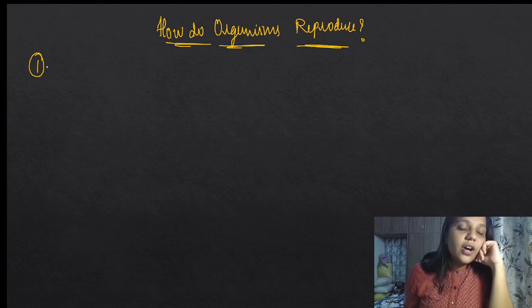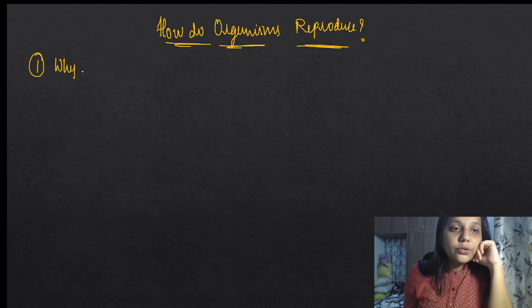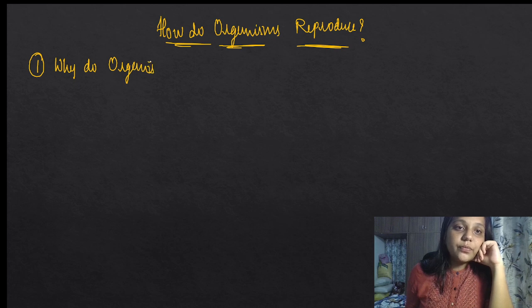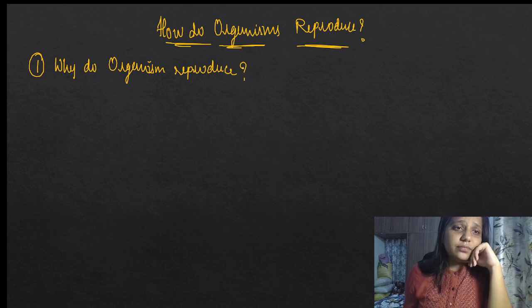So first we need to ask ourselves some questions like why do organisms reproduce? Meaning why do organisms reproduce, what is the need to? Is it essential? If a person can't reproduce, can't he live alive on this earth? He can, right?